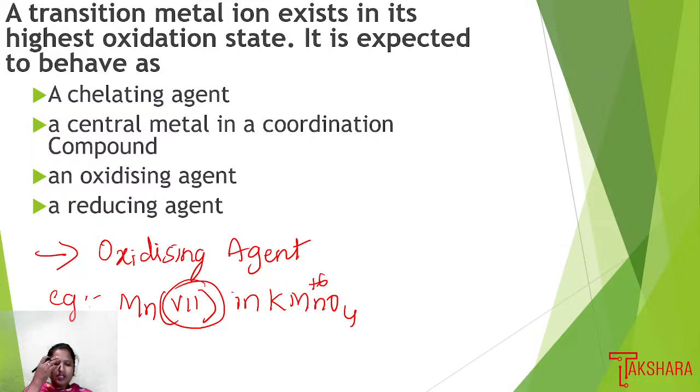In this, MnO4 2 minus acts as a strong oxidizing agent. See the options we have: the first one is a chelating agent, the second option is a central metal in a coordination compound, the third option is an oxidizing agent, the fourth option is a reducing agent. So we can choose the third option, an oxidizing agent, as the right answer.